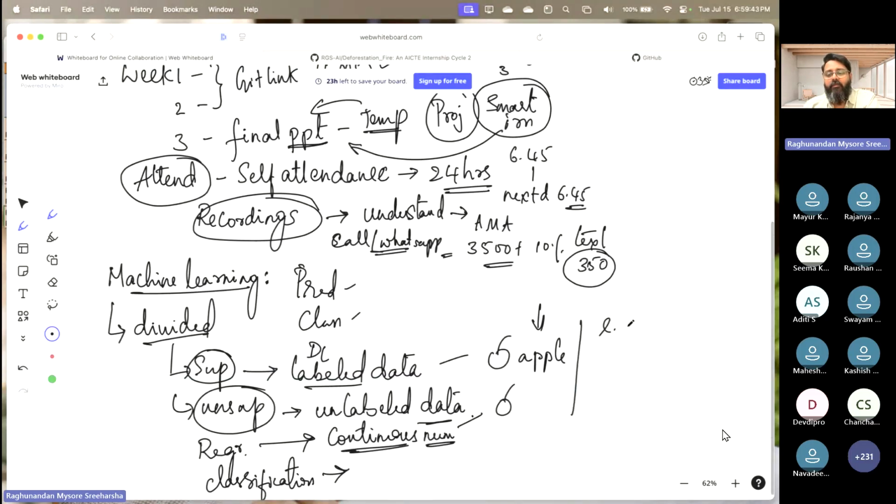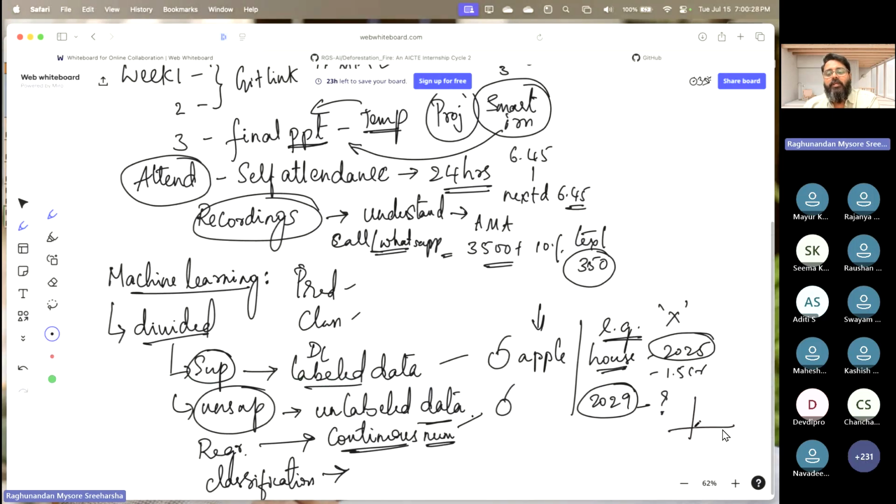Let me give an example for those who do not know. So I want to buy a house, right? In 2025, I think it will cost somewhere around 1.5 CR. Imagine, this is not me, someone really wealthy. So we'll call that the next person. He wants to buy a house which in 2025 is 1.5 CR. But his mind changes. Probably he has some work going on. He wants to buy that in 2029, but he wants to prepare from 2025. So he says, Raghunandan, why don't you use machine learning and give me what could be the price of the house which I'm going to buy? Give me that value.